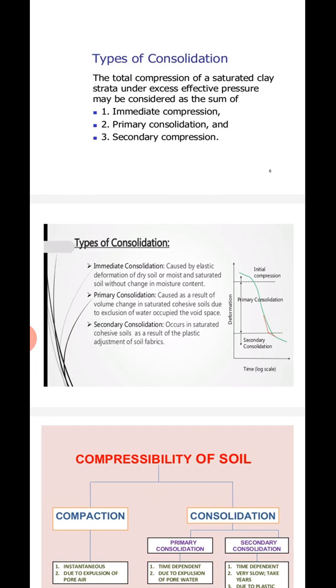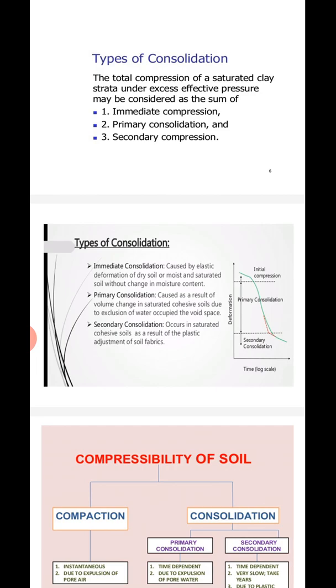What is immediate consolidation? Whenever a load is applied on the soil mass, whatever change in the volume takes place immediately is called immediate consolidation, and it is caused due to the elastic deformation of dry soil or a moist and saturated soil without change in its moisture content. Coming to primary consolidation, it is caused as a result of volume change in saturated cohesive soils due to expulsion of water occupying the void space.